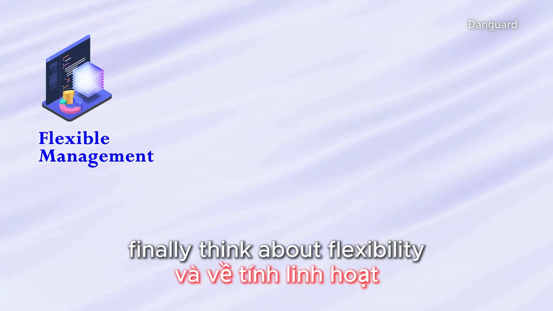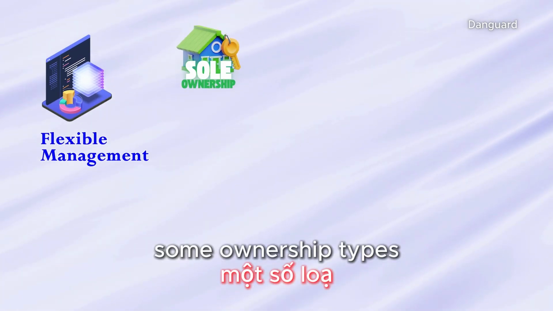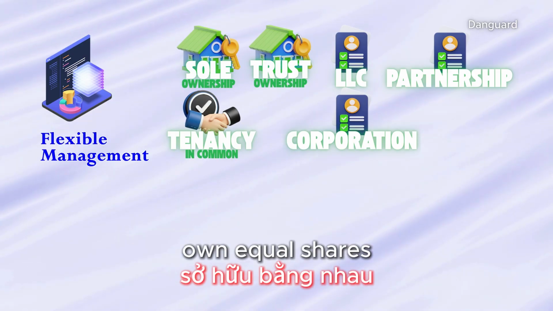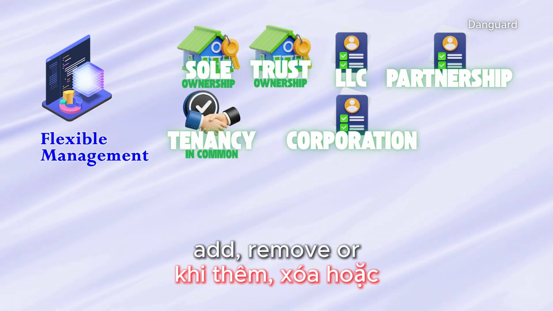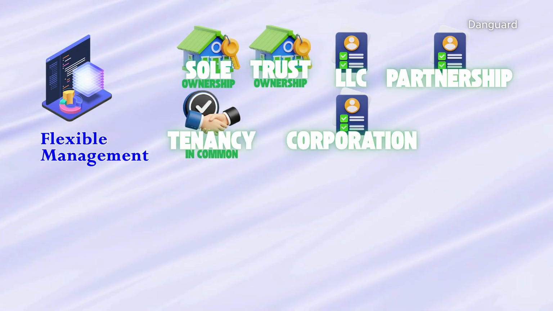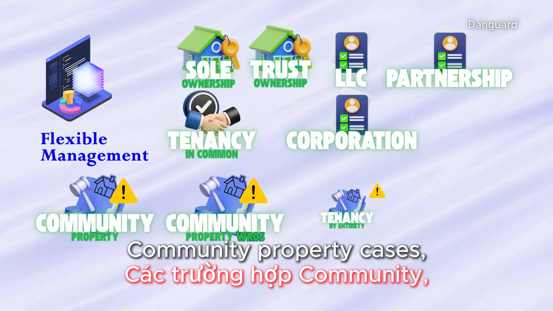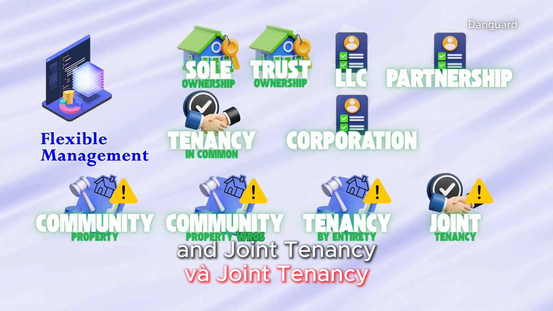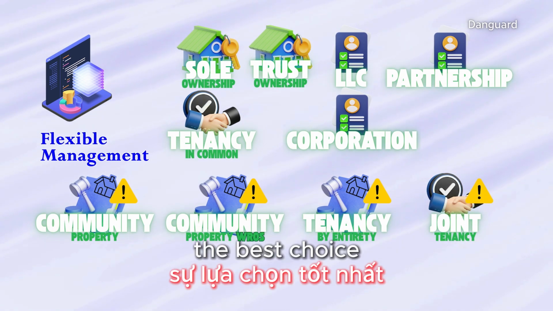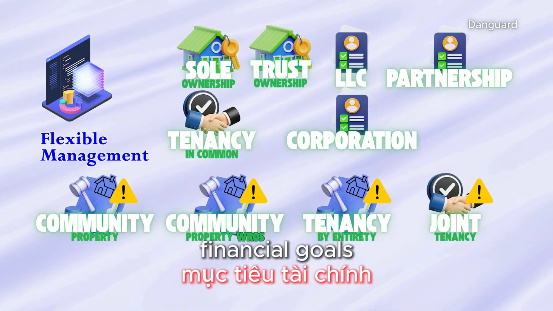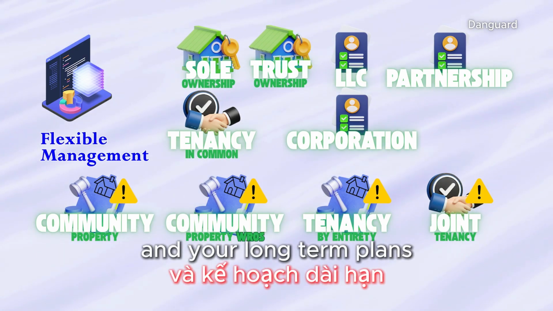Finally, think about flexibility. Some ownership types require everyone to own equal shares, while others allow different ownership percentages or make it easier to add, remove, or transfer owners. Community property cases, tenancy by entirety, and joint tenancy are also divided equally, lacking flexibility. The best choice depends on your financial goals, your family situation, and your long-term plans.